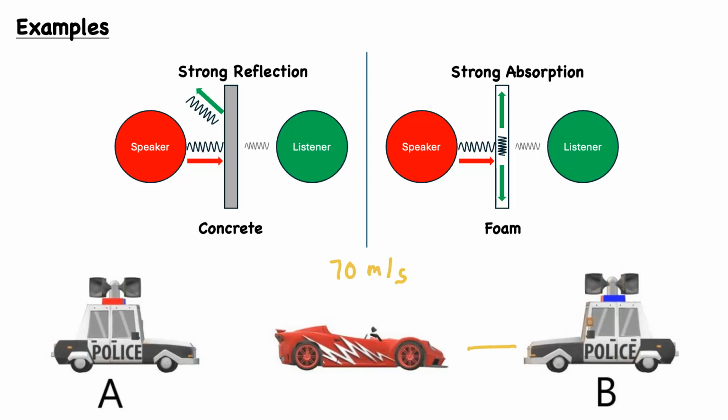It's moving in the opposite direction towards the vehicle. So this means the relative velocities are such that the speed of sound is actually effectively greater by 70 meters per second. So it's the siren from police car B that will be heard first, because those sound waves are moving in the opposite direction than the observer is moving.